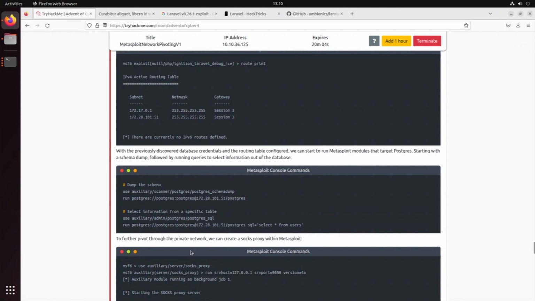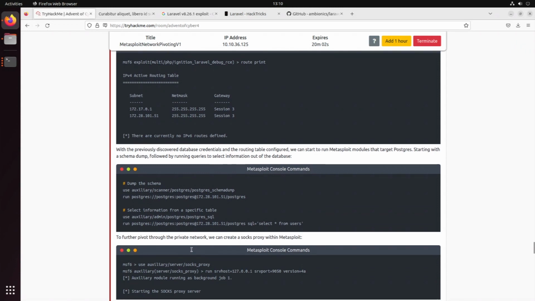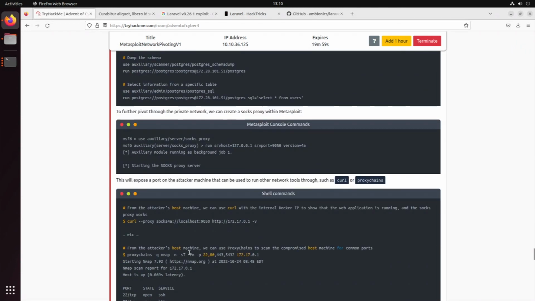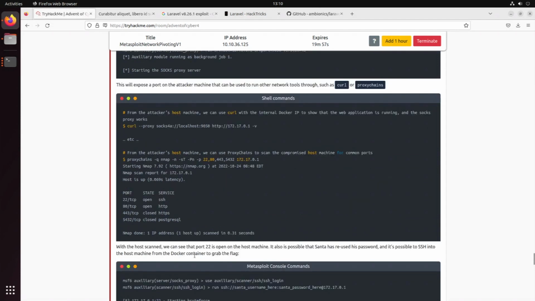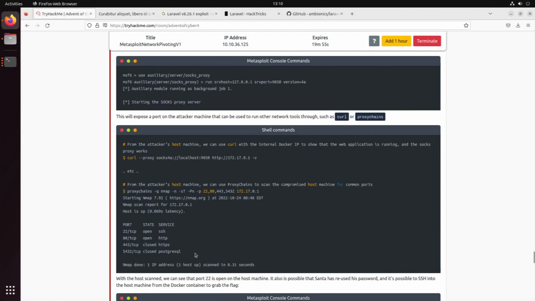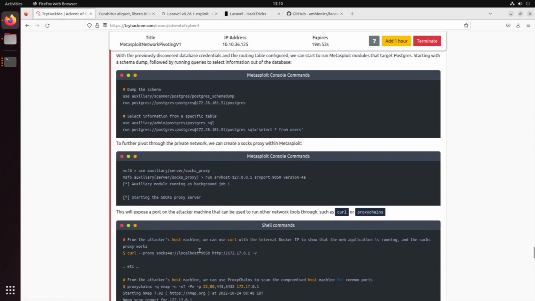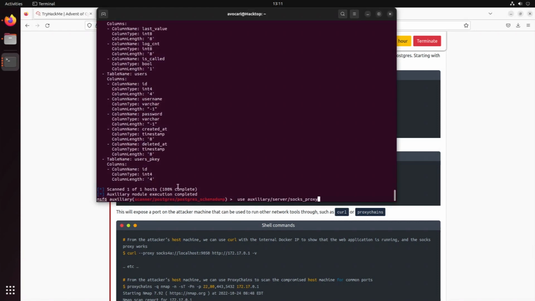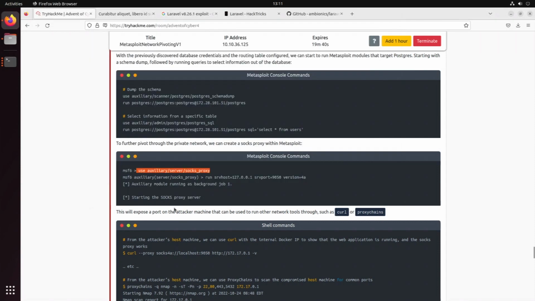Next up, we need to find out what is actually the password of Santa. So for that, we now need to be able to connect to our Postgres database. And in order to do that, we need to create a proxy within Metasploit. So for that, we can actually use the socks proxy. We're just going to use that.